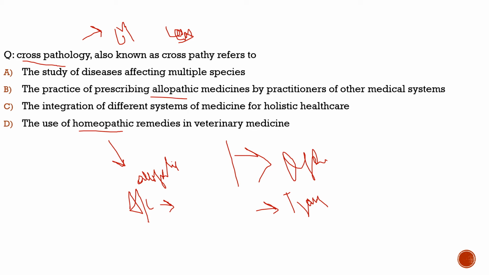Now let us understand through this question what it is about. Crosspathology, also known as crosspathy, refers to the study of diseases affecting multiple species. Incorrect. The integration of different systems of medicine for holistic healthcare. No. The use of homeopathic remedies in veterinary medicine. No. Second statement: the practice of prescribing allopathic medicines by practitioners of other medical systems. 100% correct. So with respect to this question, the correct answer would be option B.